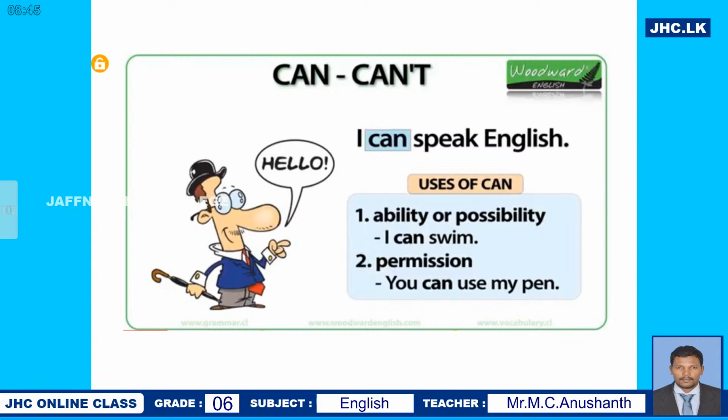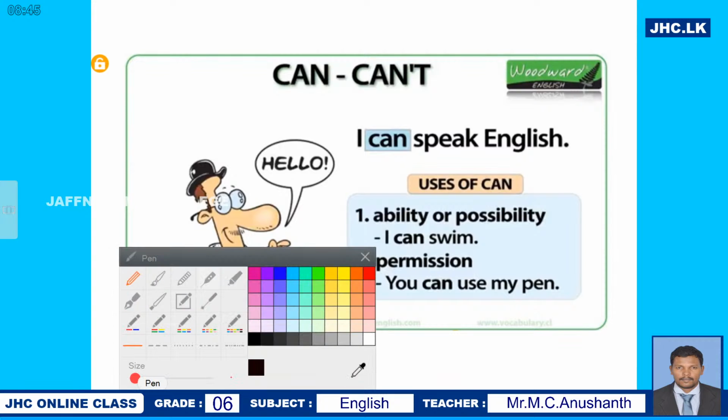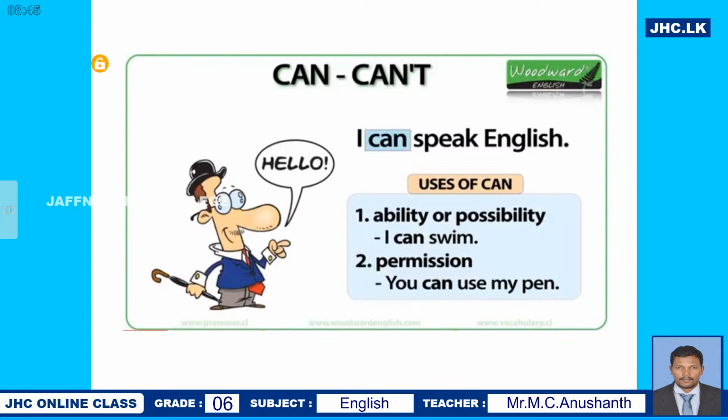Here in the first sentence, I can speak English. I have the ability to speak English. It is possible for me to speak English.